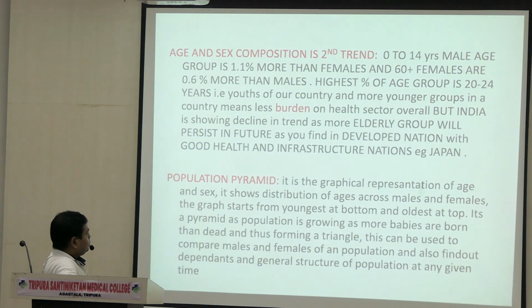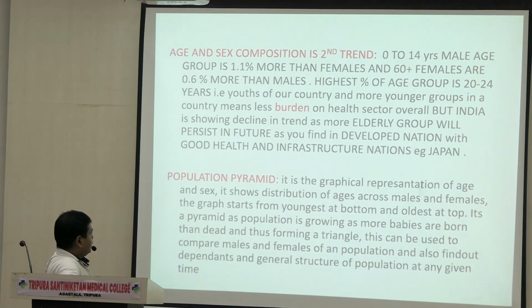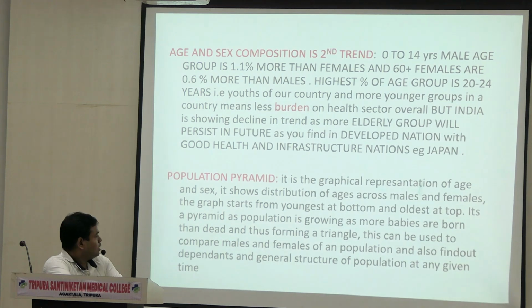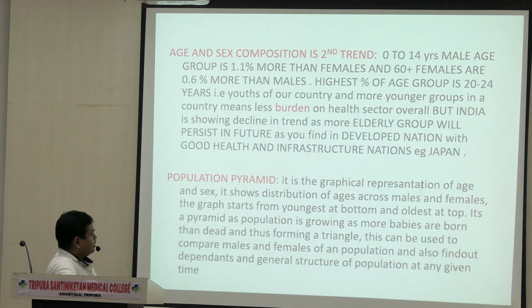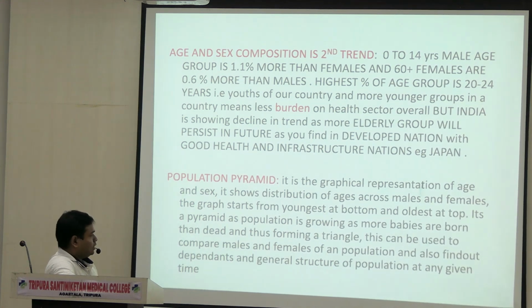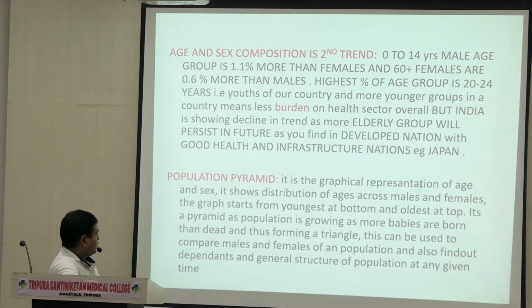Then the population pyramid. Okay? In the population pyramid, the youngest are at the bottom and the oldest are at the top. It's a pyramid when the population is growing, as more babies are born than die, thus forming a triangle. Okay? This can be used to compare male and female of population and also find out dependents and general structure of population at any given time.